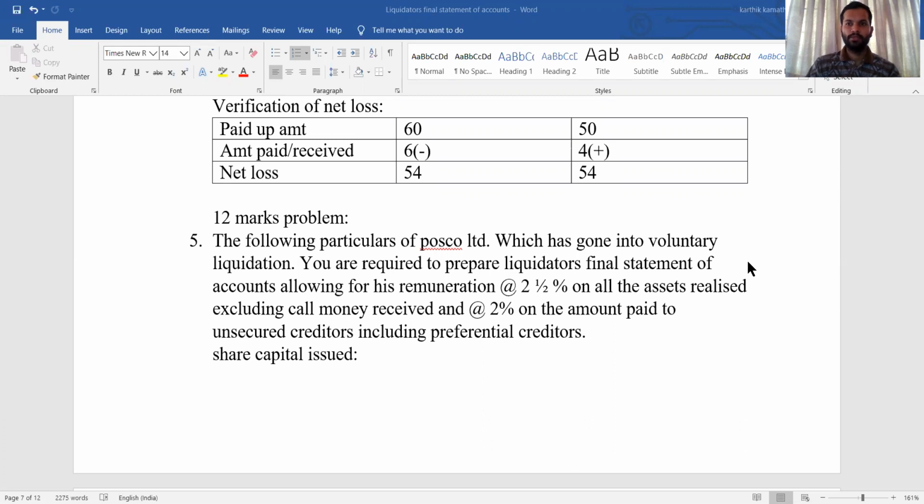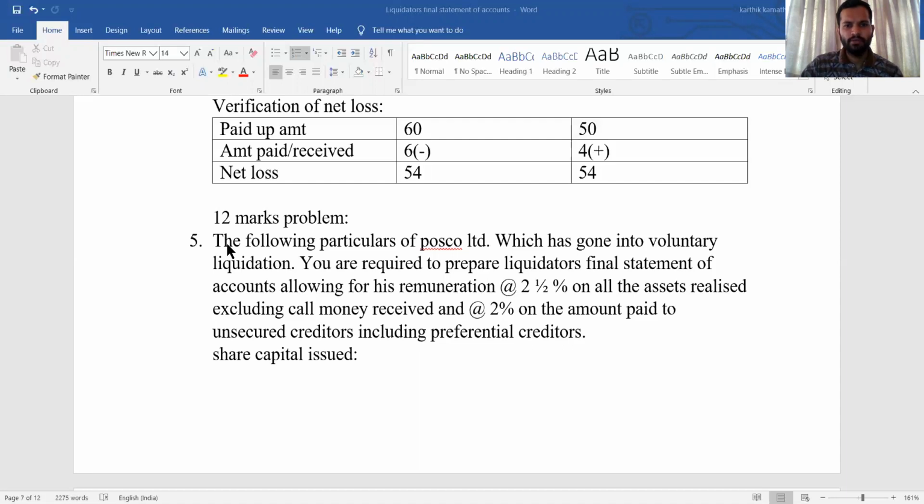Now we'll continue with the 4 more problems left in this chapter. We have already discussed 4 problems on Liquidator's final statement of account in the previous video. Now we'll discuss 4 more problems. After this, we'll wind up this chapter. So now we'll discuss a 12-mark problem. Let us see the problem now.